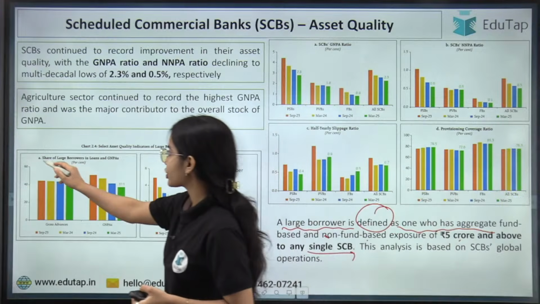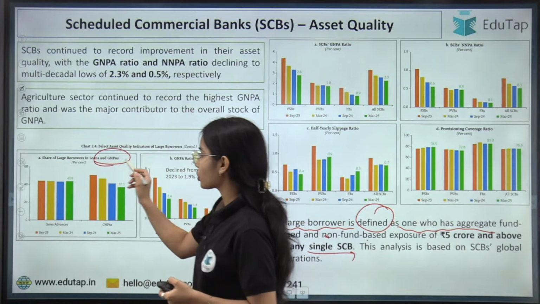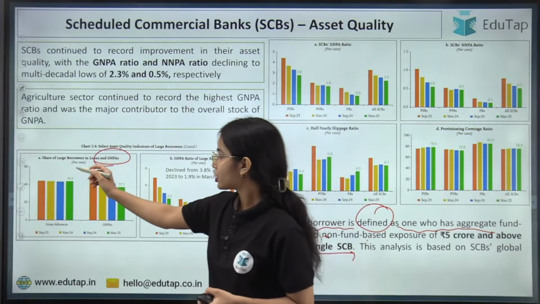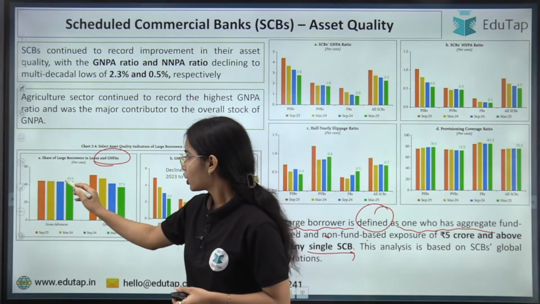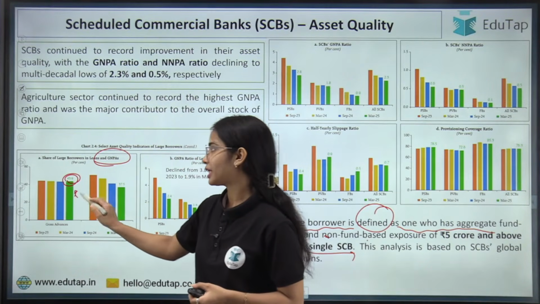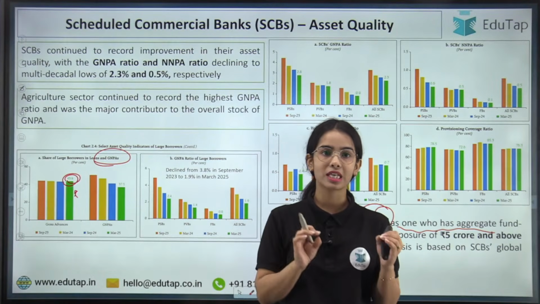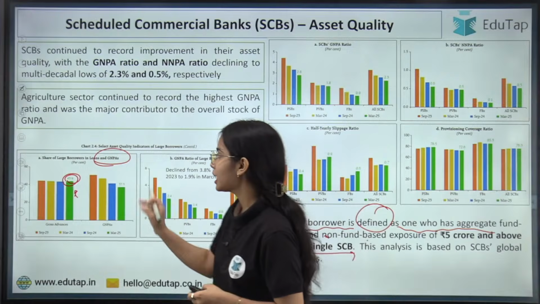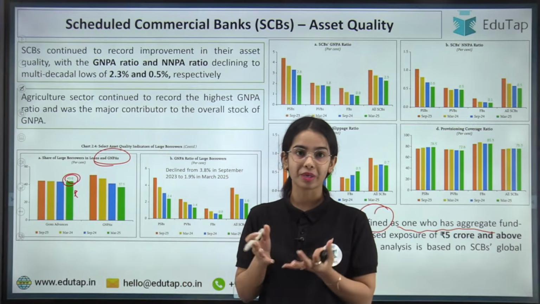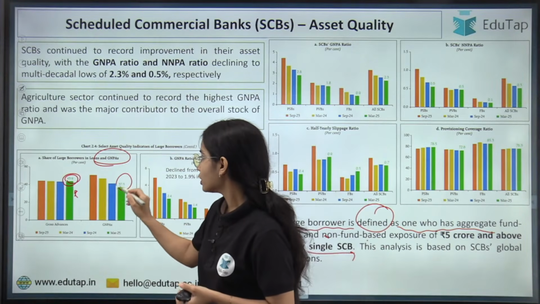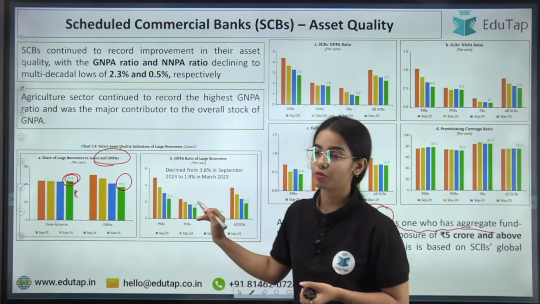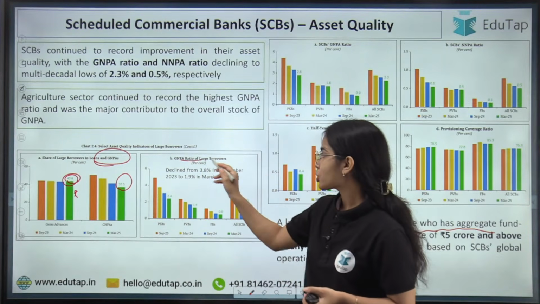Now the share of large borrowers in loans and gross non-performing asset. The total share of large borrowers in the gross advances is 43.9%. That means out of the total credit of the bank, the large borrowers have a share of 43.9%, and out of the total gross non-performing assets, the share of the large borrowers is 37.5%. Okay. Now the GNPA ratio of large borrowers.